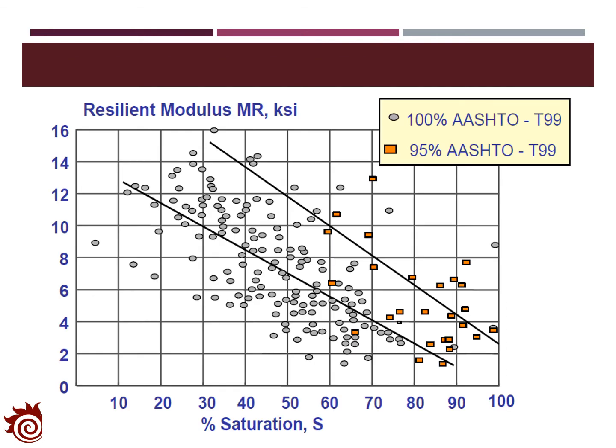In the lectures on soil properties, we also investigated the resilient modulus at different water contents. The figure here shows the resilient modulus of two soils with different compaction levels at different moisture contents. The gray circle represents 100% compaction of AASHTO T99, and the rectangle represents 95% compaction of AASHTO T99. Basically, we can see that with a higher water content, the resilient modulus will be reduced dramatically.